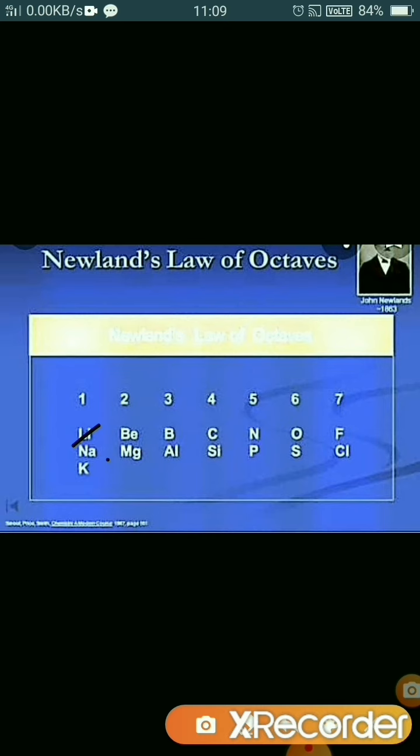Similarly, if we suppose sodium at the first position, then magnesium, aluminum, silicon, phosphorus, sulfur, chlorine, and then at the eighth position potassium comes. So he observed that sodium and potassium have the same physical and chemical properties. So in this way, lithium, sodium, potassium have the same properties. They are put in the same column. So in this way, Newlands arranged the elements according to increasing atomic masses.